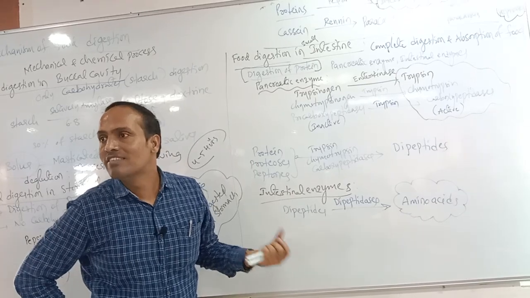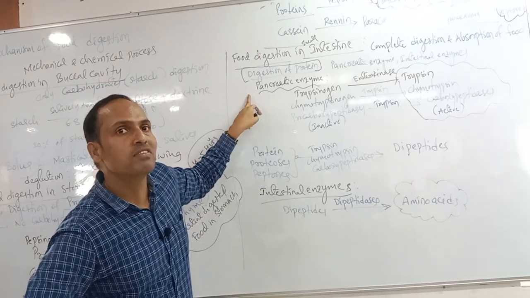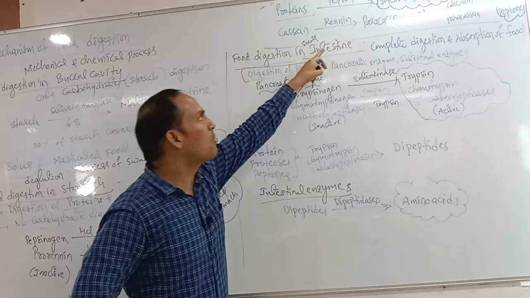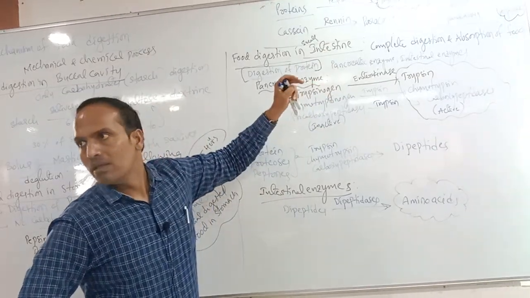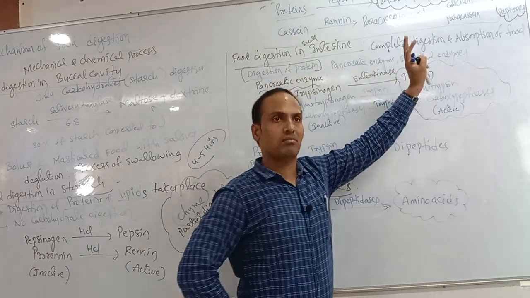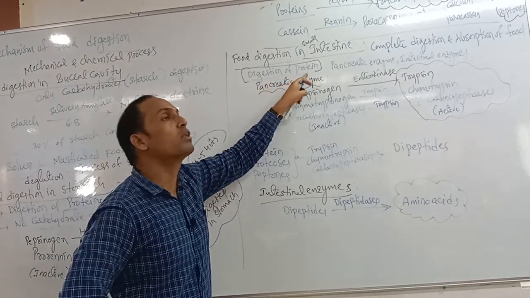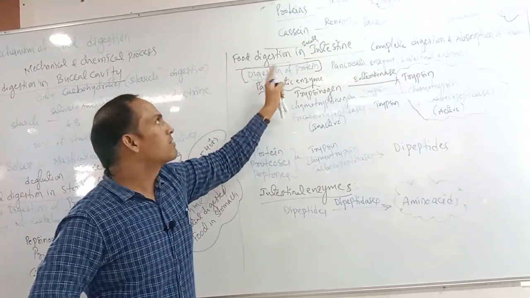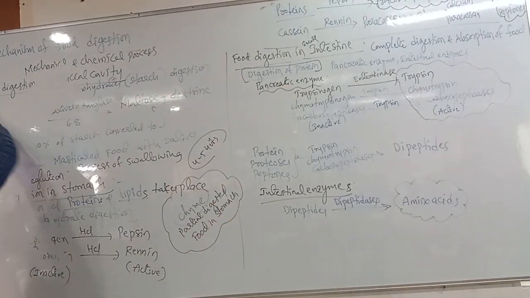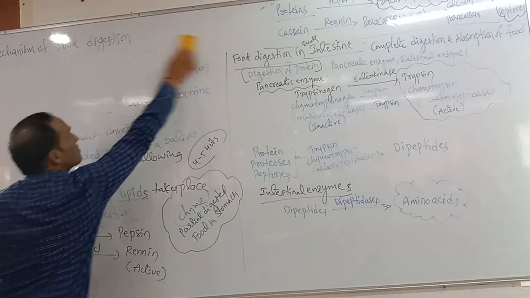Okay, then we can discuss the next one. You see, digestion of protein is over. Now what do we have to discuss? We are discussing food digestion in the small intestine. Here complete digestion and absorption take place, but in complete digestion, first we discussed digestion of protein. Now we are discussing digestion of carbohydrates in the small intestine. How does carbohydrate digestion take place in the small intestine?